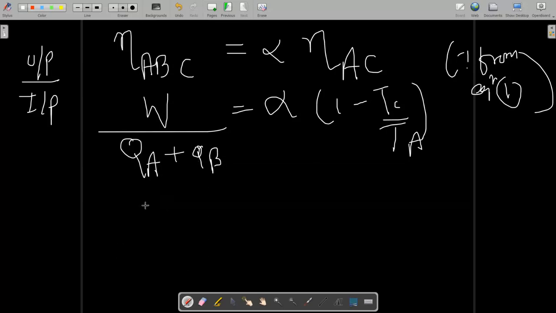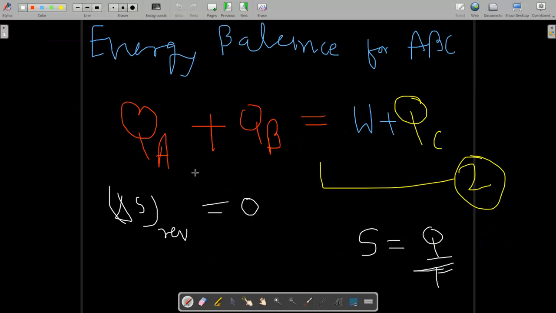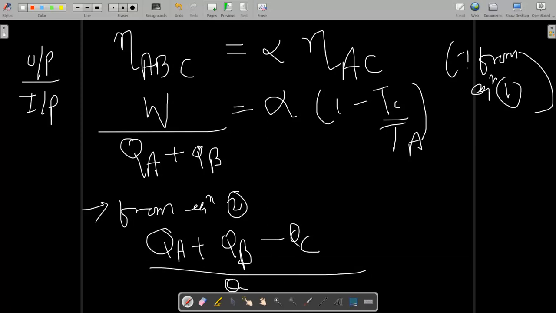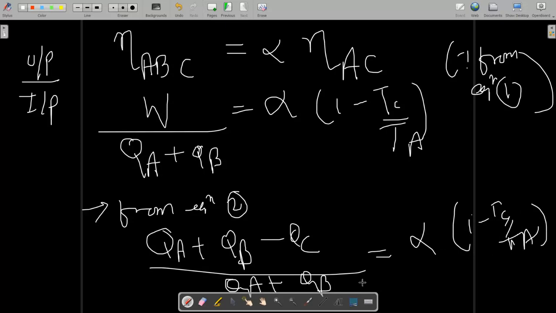And from equation 2, what is equation 2? QA plus QB is equal to W plus QC. So you can write W as QA plus QB minus QC. Correct? Just put this value: QA plus QB minus QC upon QA plus QB is equal to alpha times 1 minus TC by TA. Now we know our condition is QA is equal to QB.